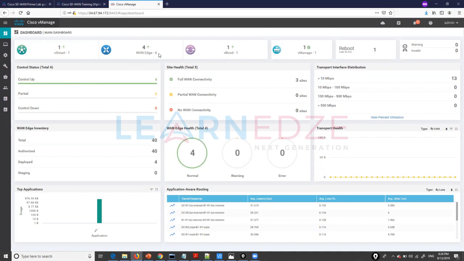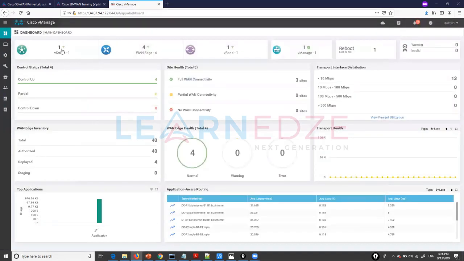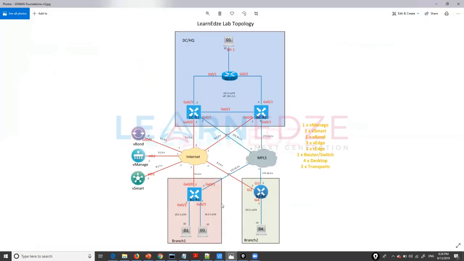We have 4 WAN edge devices. Out of 4, we have 3 vEdges and 1 cEdge. The cEdge is a CSR 1000V, and all the other devices are vEdge Cloud devices. And we have 1 vSmart and 1 vBond. Okay, so let me show the topology here.